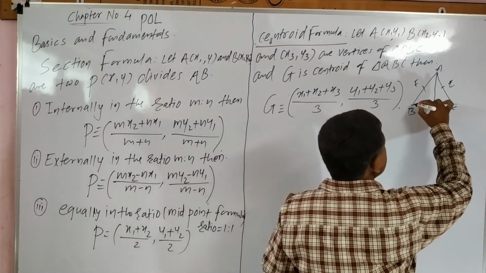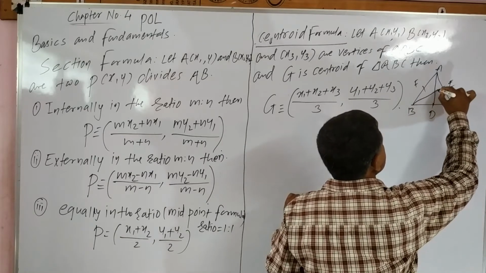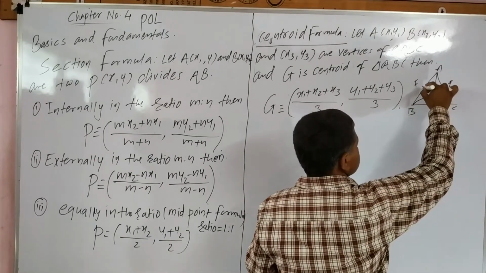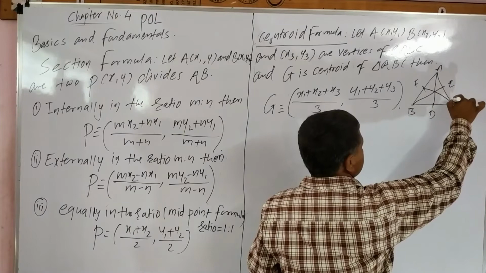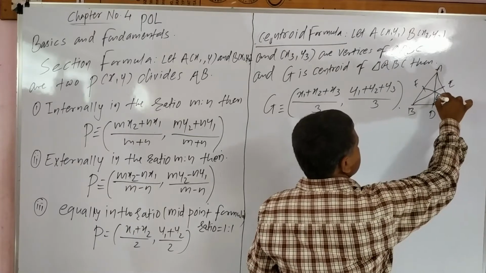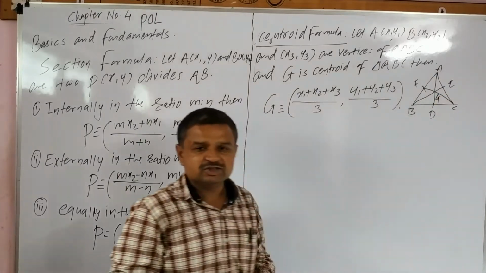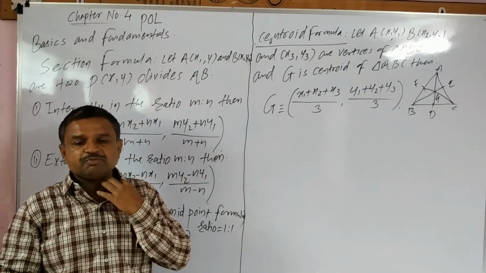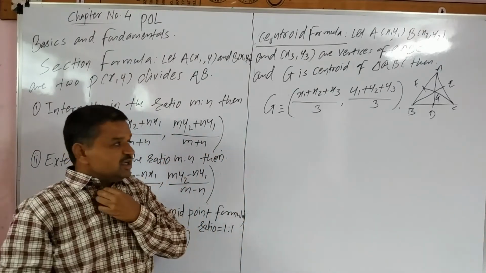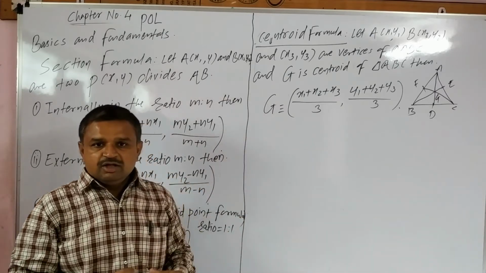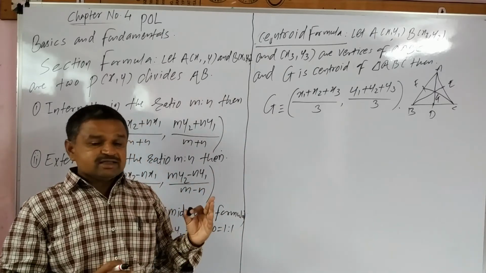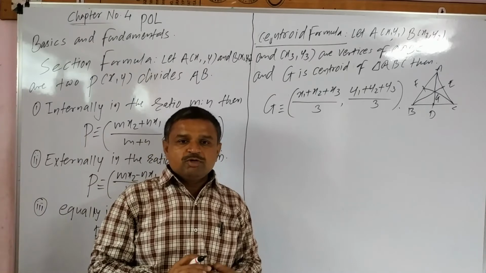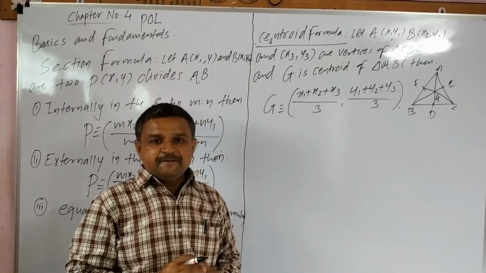BE is also median of triangle. And CF is a median of triangle, and point of intersection of medians of a triangle is called as centroid. Point of intersection of medians we call it as centroid of triangle. And centroid formula है x1 plus x2 plus x3 by 3, y1 plus y2 plus y3 by 3.